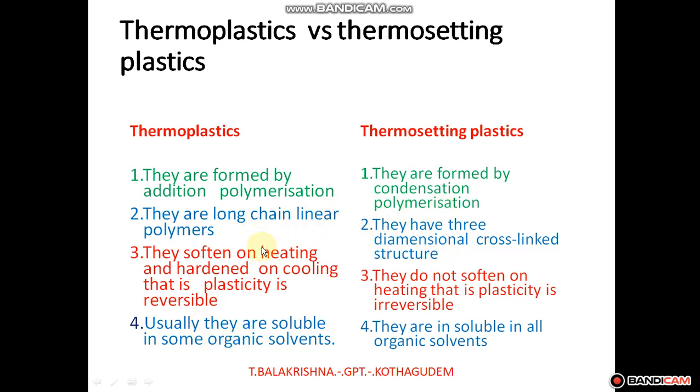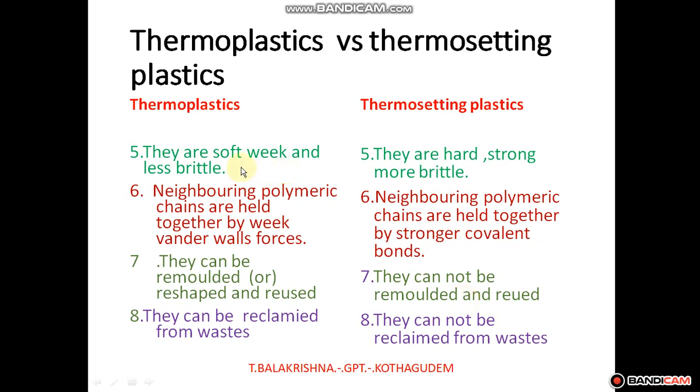Next, thermoplastics are soluble in some organic solvents. Thermosetting plastics are insoluble in all organic solvents. Next, thermoplastics are soft and weak and less brittle. They are very soft compared to the thermosetting plastic. But thermosetting plastics are hard and strong and more brittle. Brittle means it is breakable.